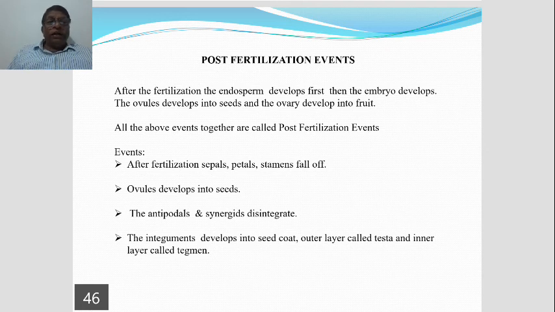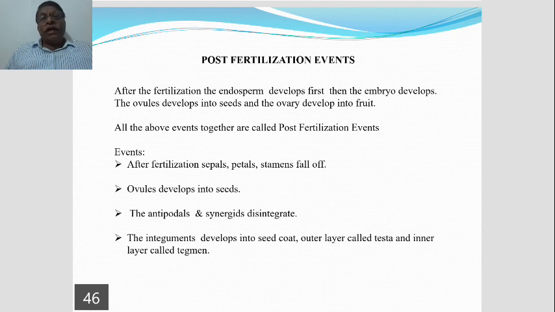It means the endosperm is first formed, then the embryo develops. The ovules develop into seeds, whereas the ovary develops into fruit. All the above events are together called post-fertilization events.